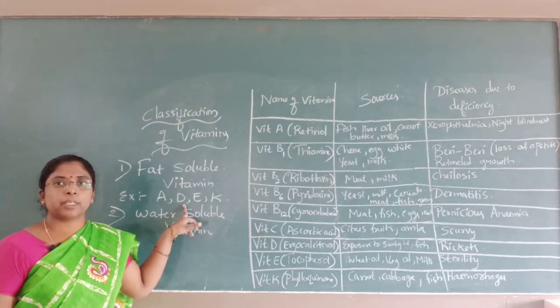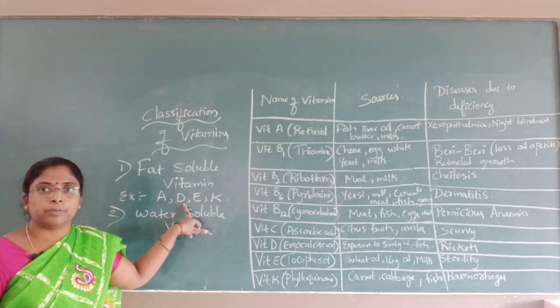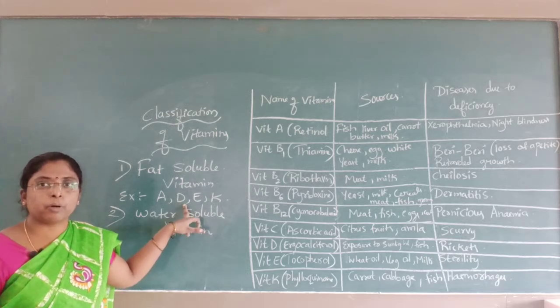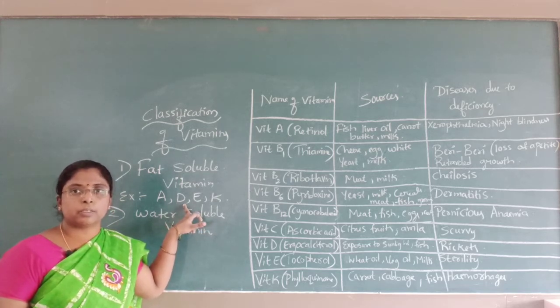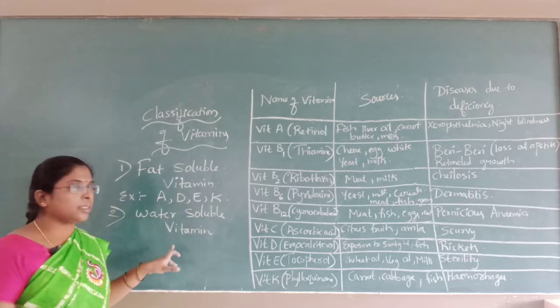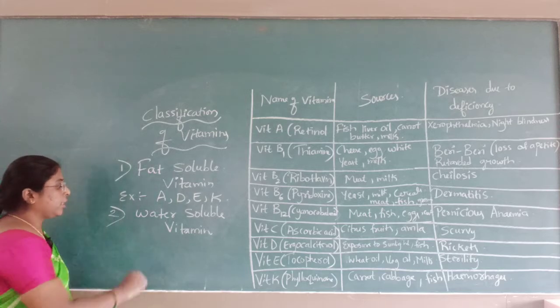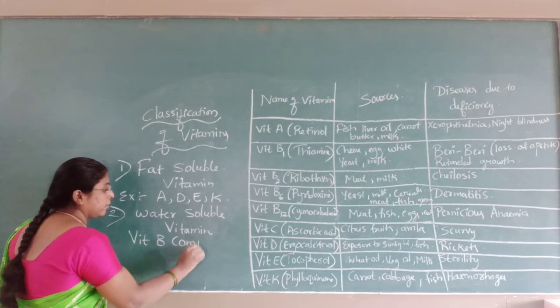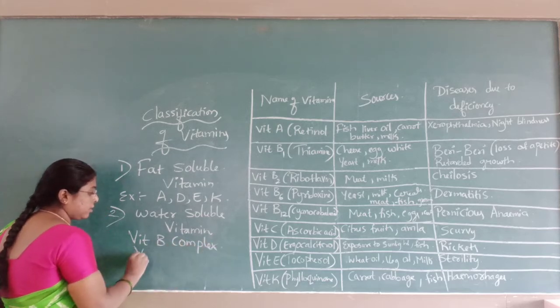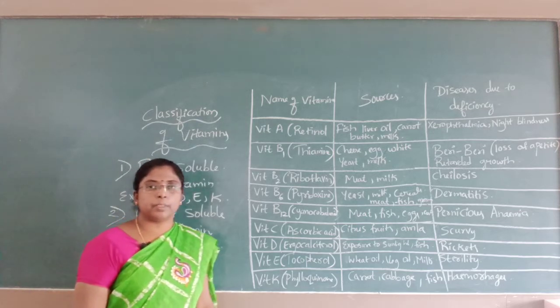These fat soluble vitamins are stored in our body. They are stored in the liver as well as in the adipose tissue. Whenever the body requires, they are used by the body. They are present in the stored form. Next come the water soluble vitamins. There are two: vitamin B, which we call vitamin B complex, and vitamin C. These two are the water soluble vitamins.